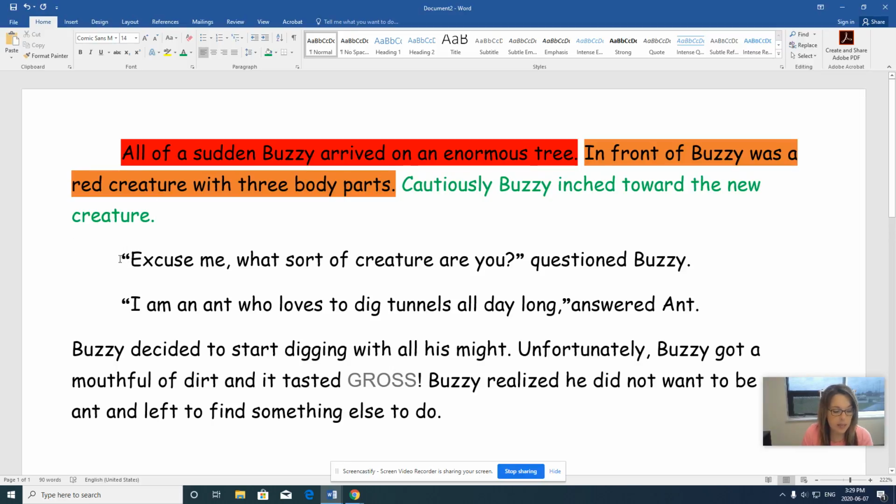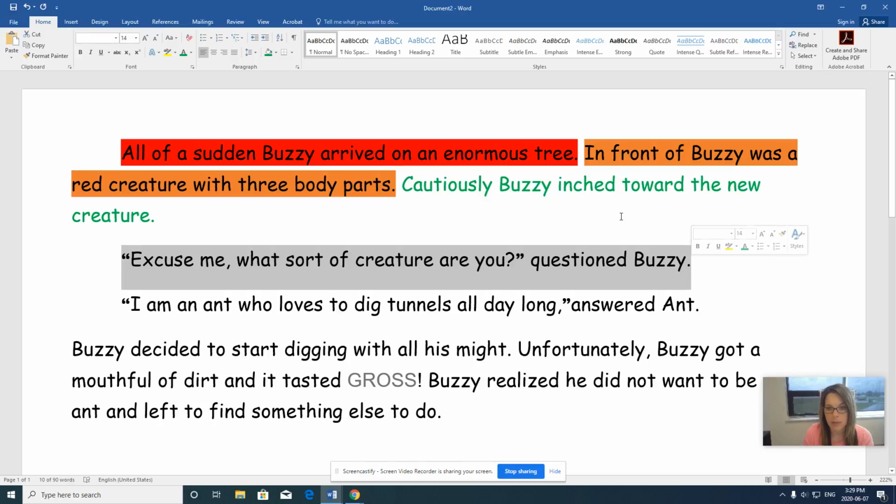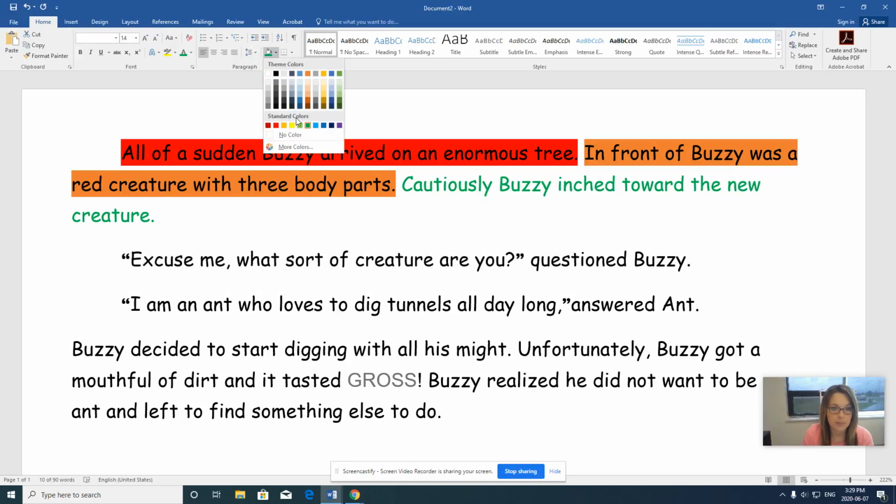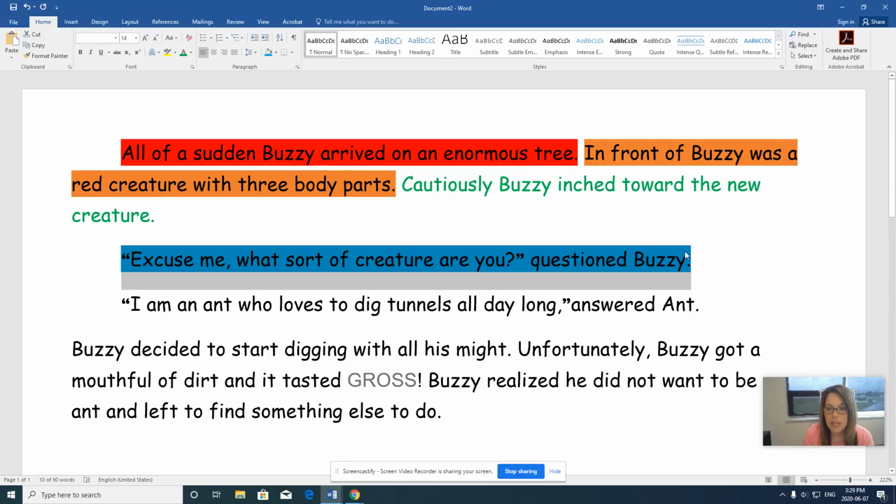So the first one is our ask. So Buzzy's going to ask the person that he's meeting or the creature what they are. We're going to make this one light blue. So he says, "Excuse me, what sort of creature are you?" questioned Buzzy. So again, some specific words and marks. So we have a question mark to show that he's asking. Instead of saying asked, we're going to again use some synonyms.